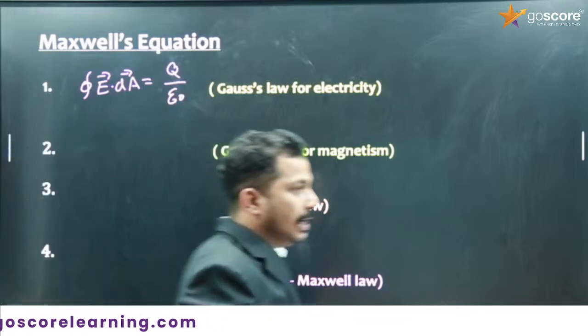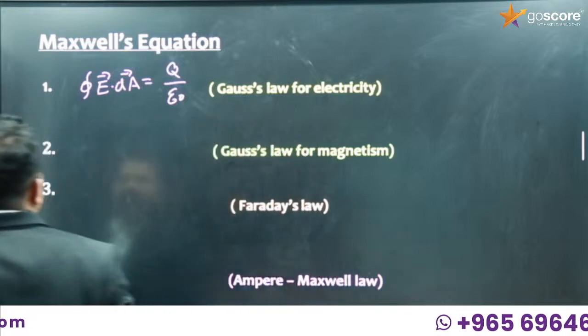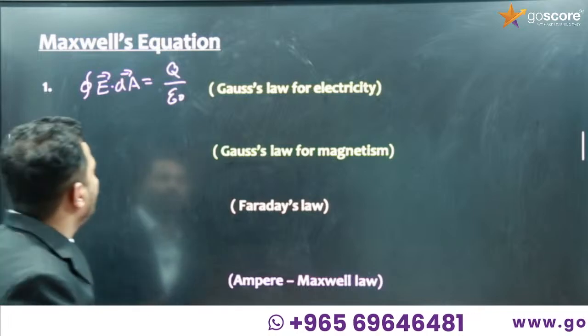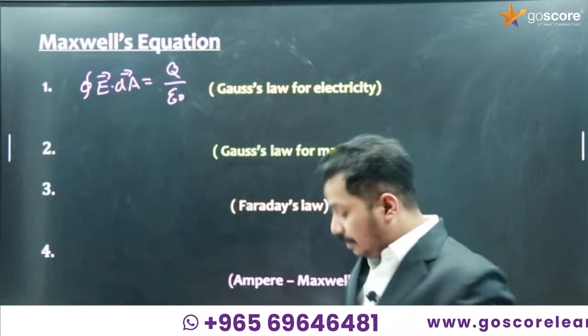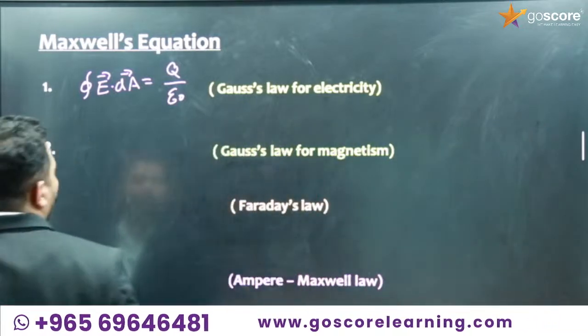The electric flux through a closed surface is equal to 1 by epsilon 0 times the net charge enclosed by the surface. That is Gauss's law for electricity.